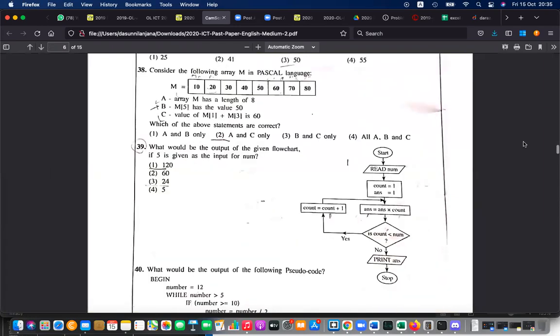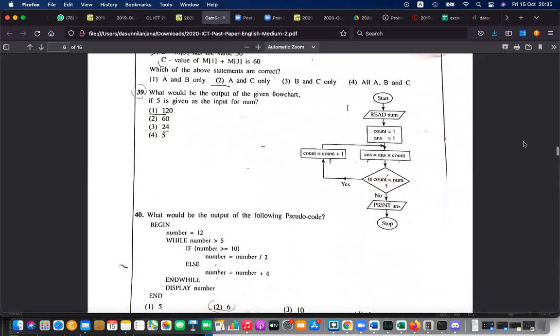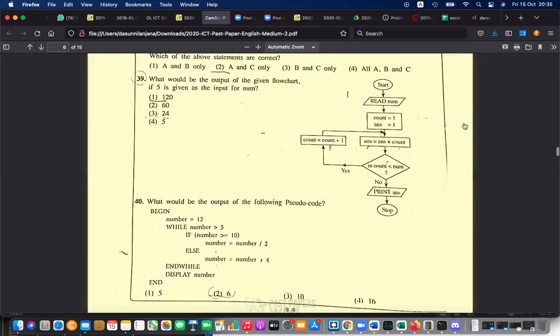Right. Let's move to the last two questions. I think it's about programming, right? It's about programming. MCQ one, I think it's here. 39 and 40. Okay. So what is the output of the given flow chart? They're asking what is the output of the given flow chart.